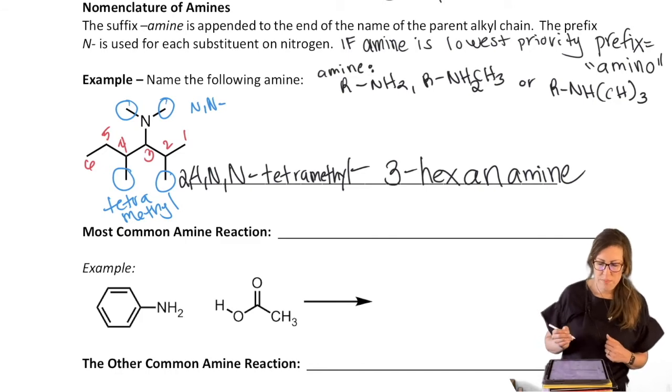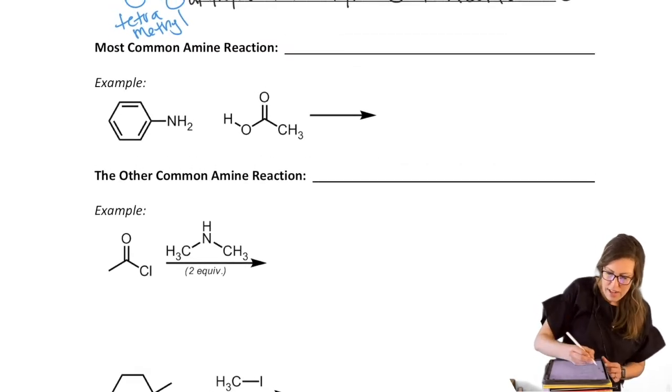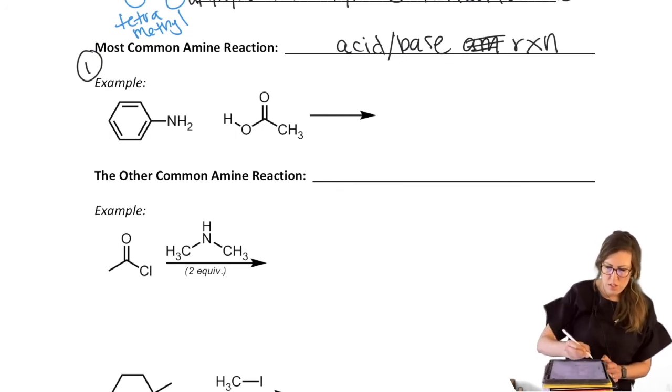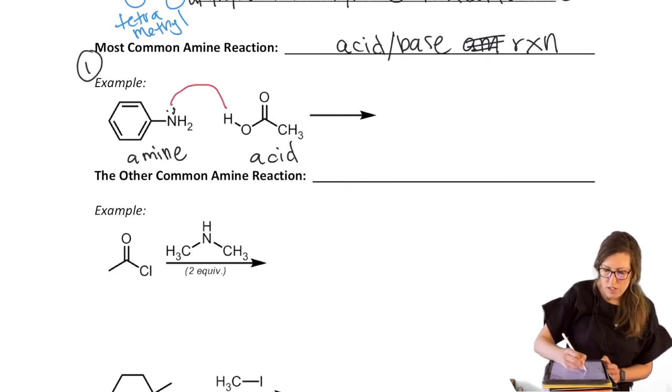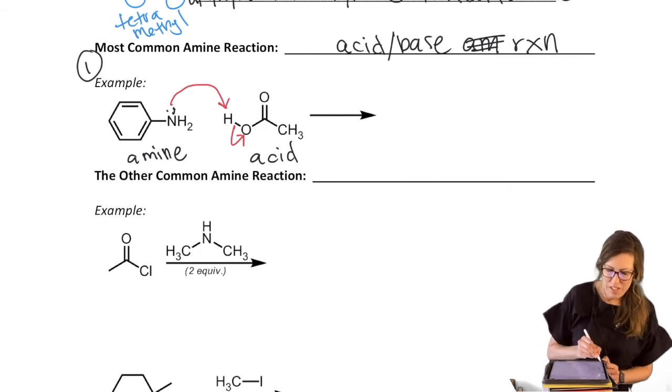Okay, so just as review before we start pulling out some new ones, which will happen pretty quickly, our most common amine reaction is acid-base. We used amine like in ammonia, right? Acid-base reaction. So you see an amine, aniline, for example, and you see a carboxylic acid, you're going to do what we've been doing for a long time, grabbing a proton to deprotonate the acid.